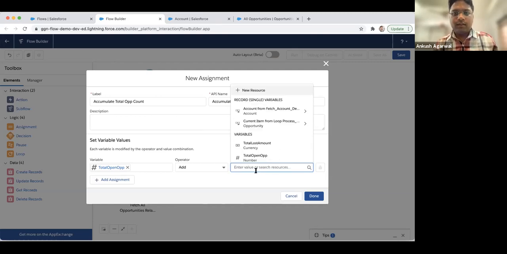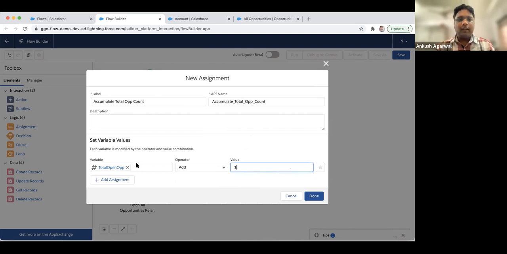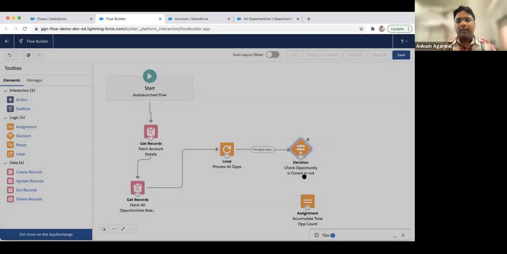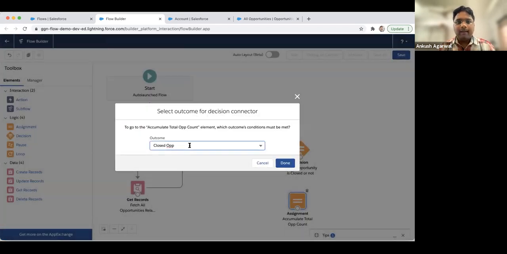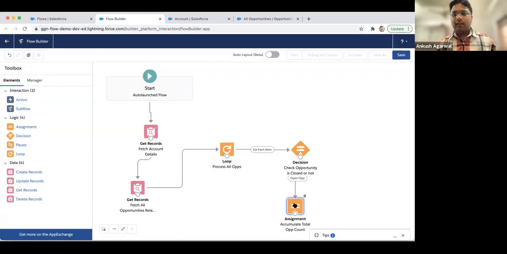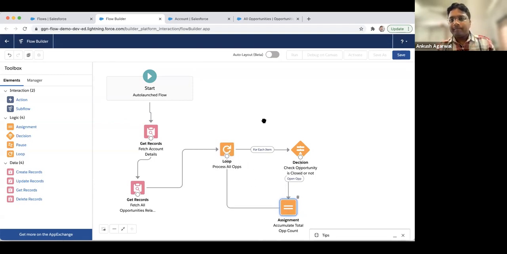Sorry. So we just have to count it. So every time we'll just add one to it. So if, let's suppose, 5 records are there, every time it will just add one to it. Okay, but this particular one is for open opportunities. So we'll select open opportunities over here while we are connecting it, and then we'll connect it to the loop. So it will just process again.